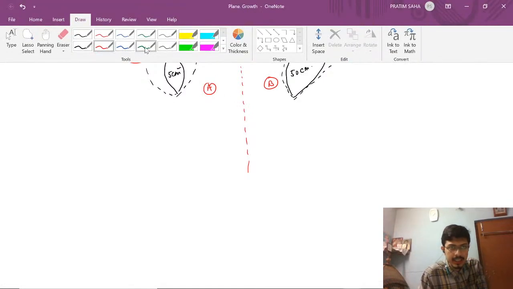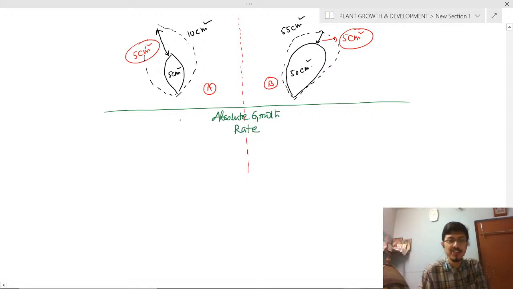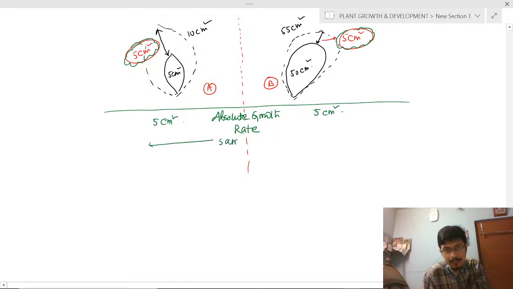Clear? So if we talk about the absolute growth rate, both in A and B the absolute growth rate is 5 centimeter square, because from 5 to 10 the increase is 5 centimeter square. Here also 5 centimeter square is the absolute growth rate. So the absolute growth rate in A and B is the same.